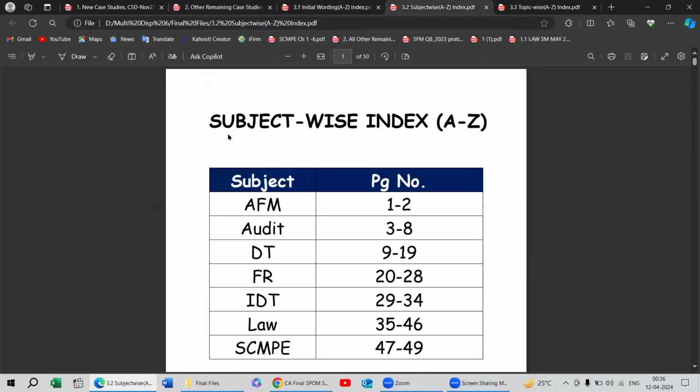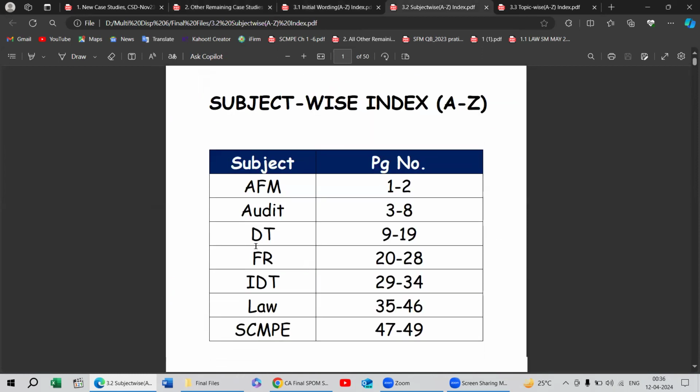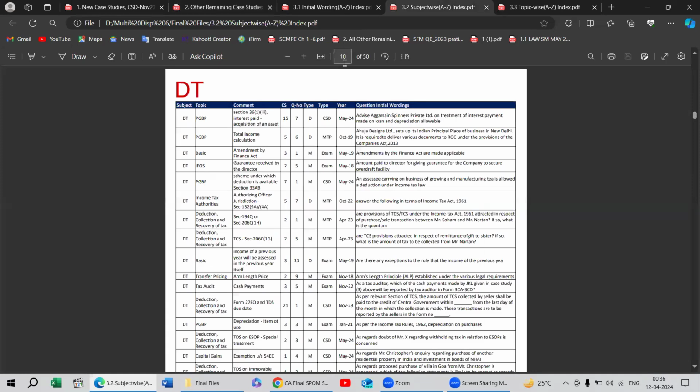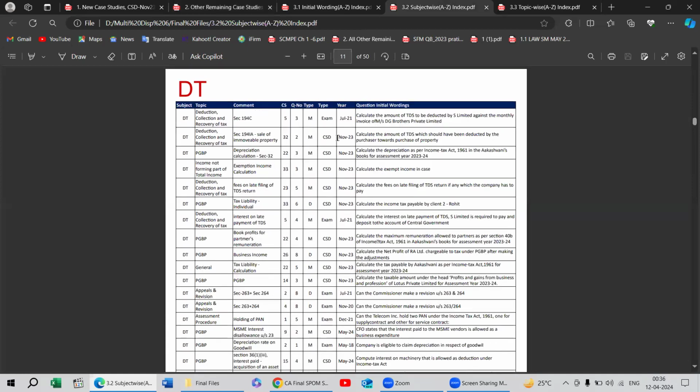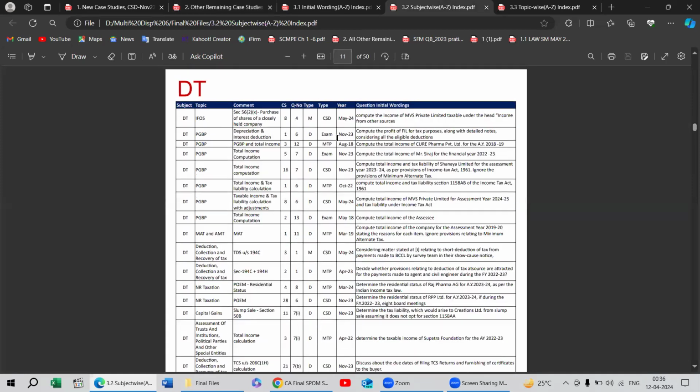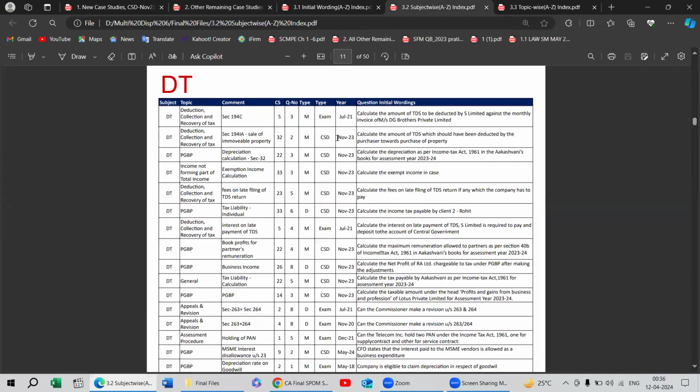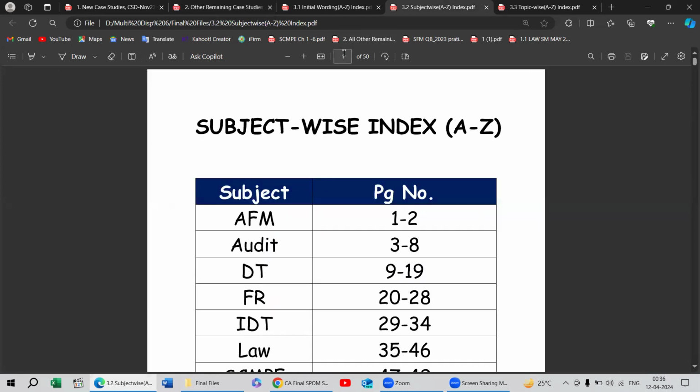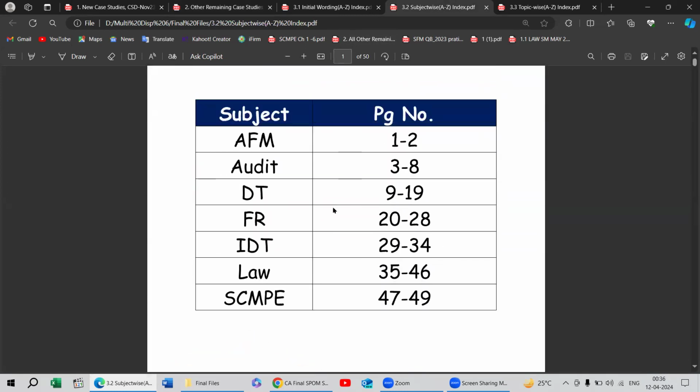Now how do we have to find it? Firstly move to the first page, that is DT from 9 to 19. From 9 to 19, that is DT here, the promoters, and T will be at the last. In this subject wise index, the sorting has been done subject wise. The initial index I had also provided on the first page here. Like here in the subject wise index, firstly AFM, then audit, DT, FR, IDT, law, and SCMP.